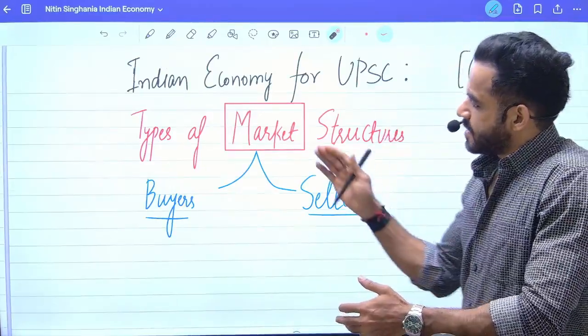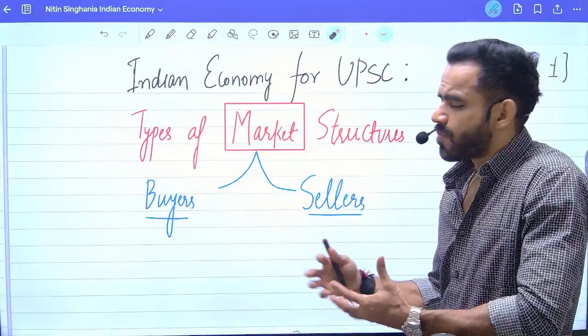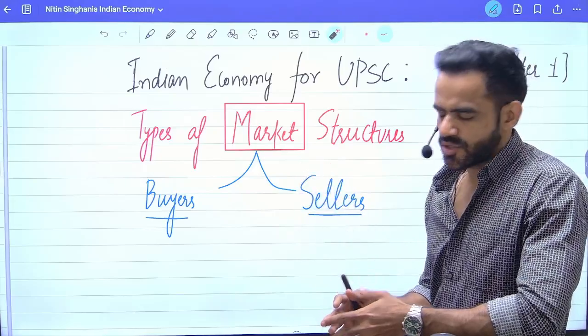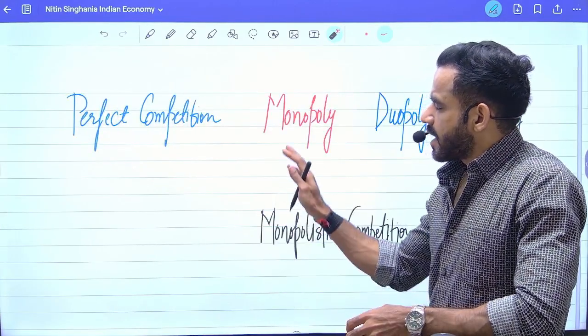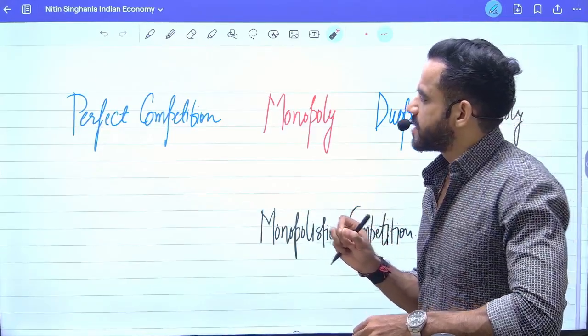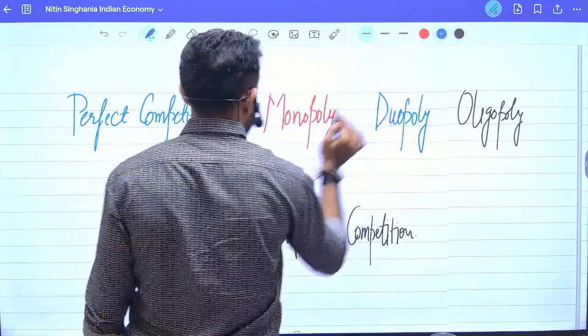So in a market, there will be buyers. In a market, there will be sellers. According to the buyer and seller equation, there can be different market structures. For example, there can be a market structure with perfect competition. Perfect competition basically means there are multiple buyers and multiple sellers.